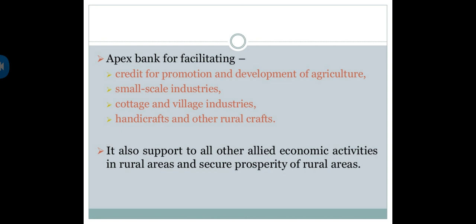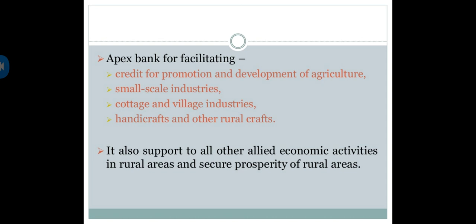It is the topmost bank for credit, for promotion and development of agriculture, small scale industries, cottage and village industries. What is a cottage industry? The industry or organization run by one family comes under cottage. And small village industries, handicrafts and other rural crafts.